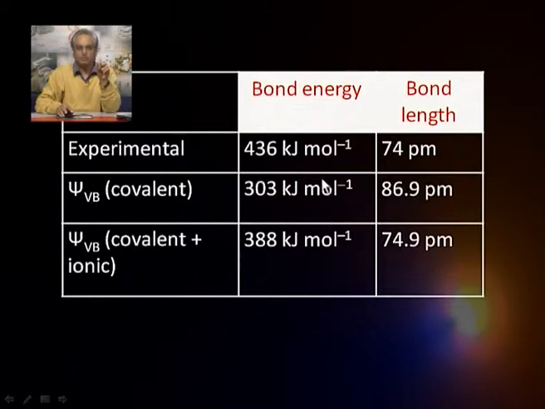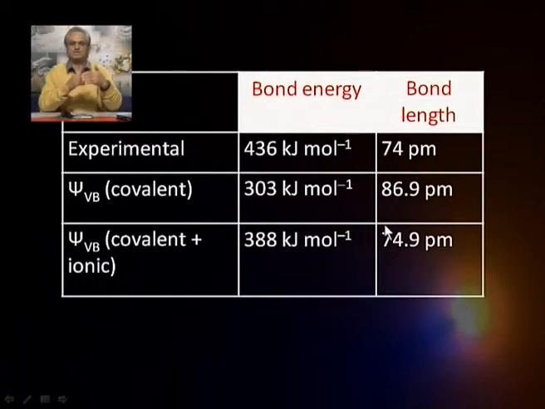But if I invoke a wave function which has covalent as well as ionic components, whose proportion can be varied, we find the bond energy to be about 388 and the bond length comes out to be 74.9, which is not far from the true value.